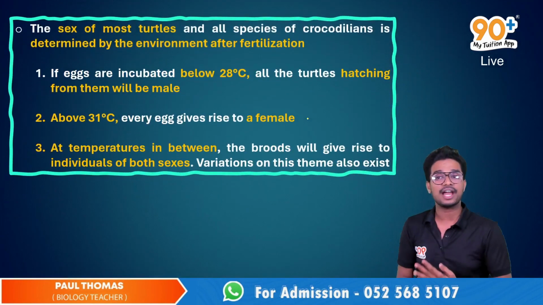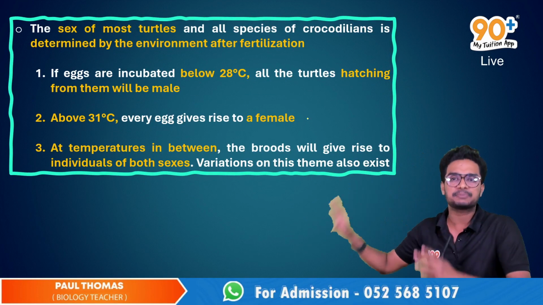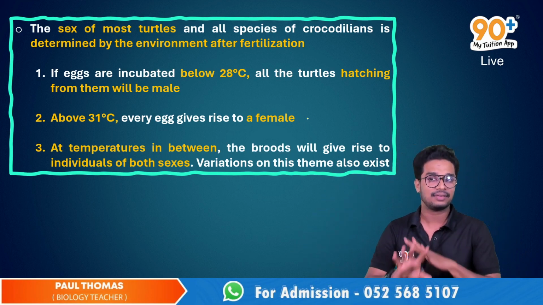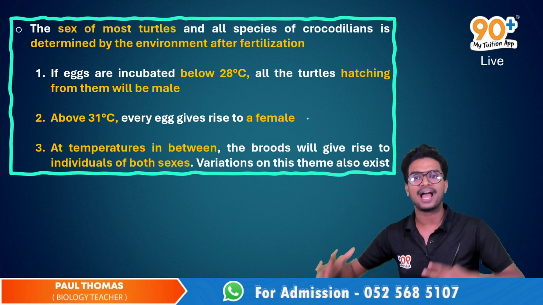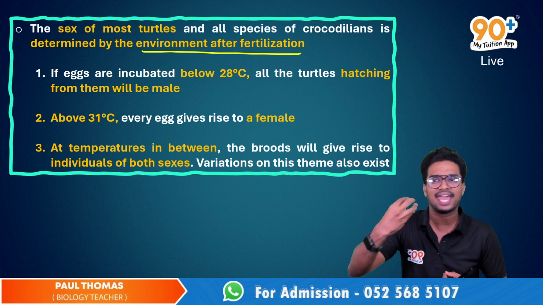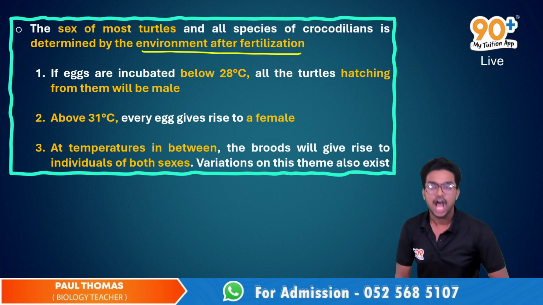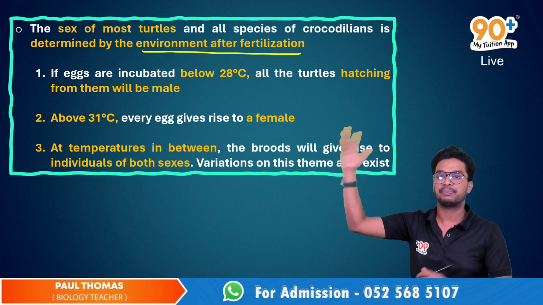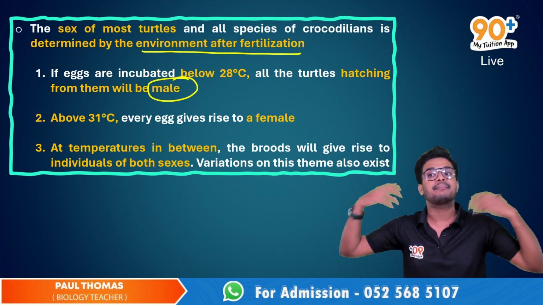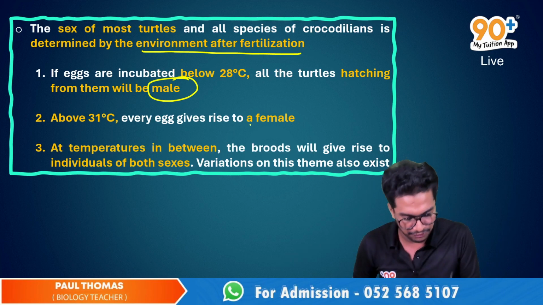Here we go with the exact explanation. The sex of most turtles and all species of crocodilians is determined by the environment, not by genetics, after the fertilization event. If the eggs are incubated below 28 degrees Celsius, all the turtles hatching from them will be male. And if eggs are incubated above 31 degrees Celsius, every egg will give rise to a female.